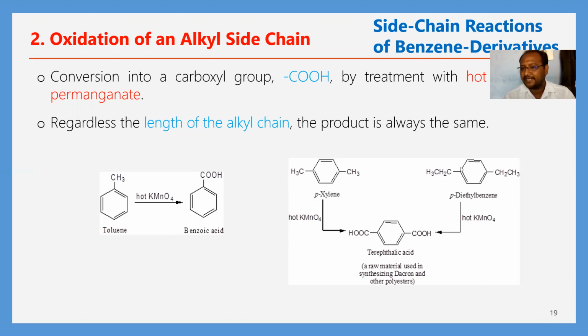Next, if you take diethylbenzene, where both groups are para to each other, and do oxidation with hot KMnO4, these two ethyl groups are converted into carboxylic acids. Remember one thing: the alkyl side chains are different in these two structures, but even though they have different types of alkyl side chains, they give the same product.